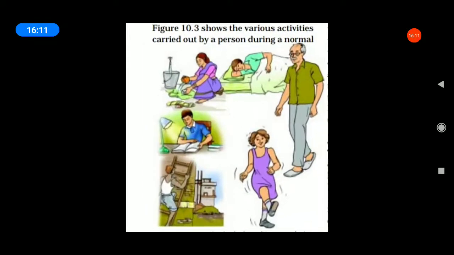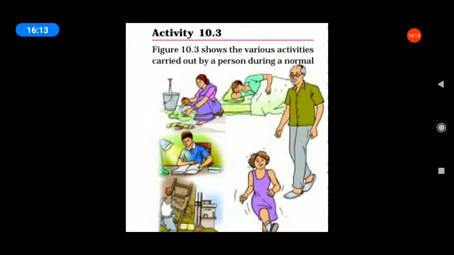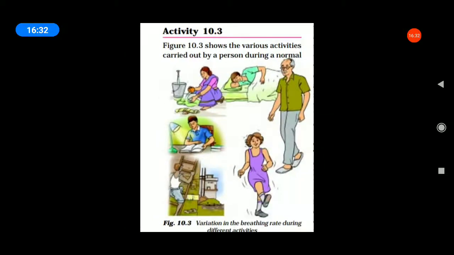Next, the activity 10.2. Next class we will discuss activity 10.2. Now we will discuss activity 10.3. All of you see the picture, the variations in breathing rate during different activities.